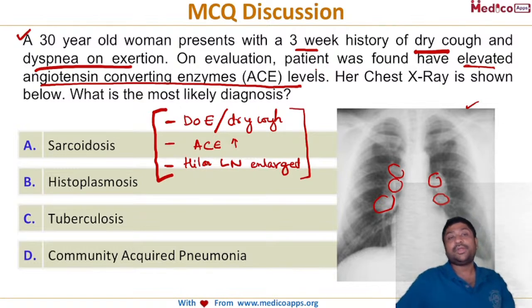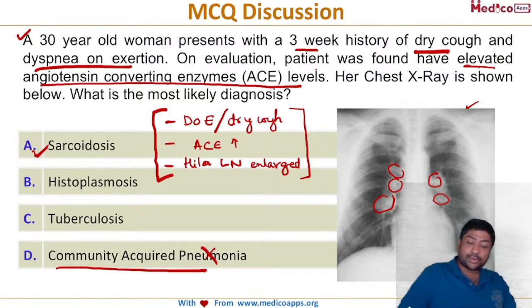So this is a clear-cut case of sarcoidosis. Okay. Let's rule out all the others. So why have I ruled out pneumonia? Because there is no history of fever.